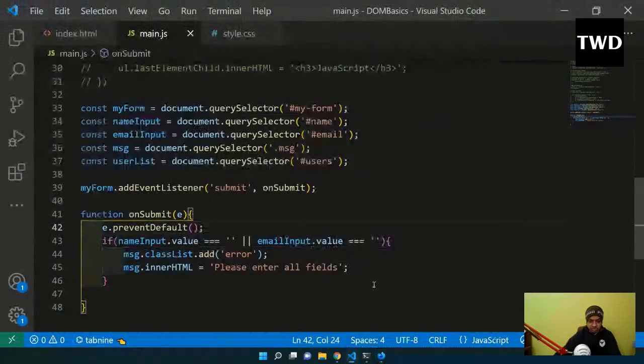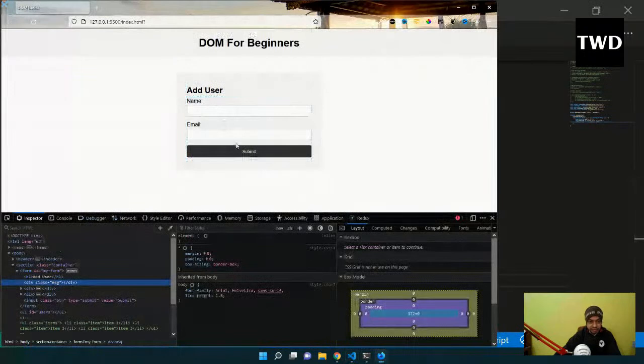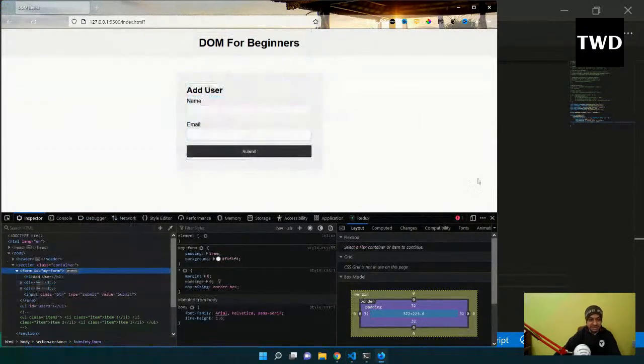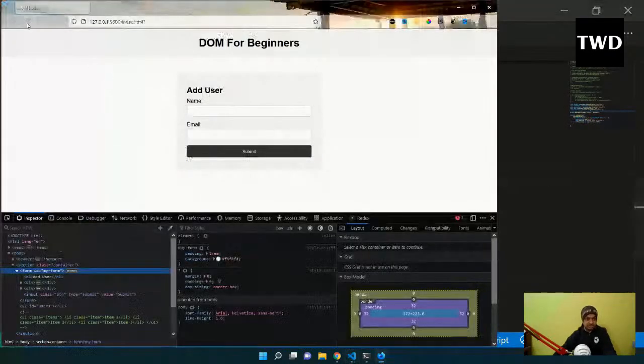Now I want it not to show after maybe 3 seconds. So setTimeout, msg.remove, that remove thing which we have done earlier. So the whole thing I am removing after maybe 3 seconds. Let me come back here and watch closely. Please enter all the fields, and after 3 seconds that entire div is also gone. So this is how it works.